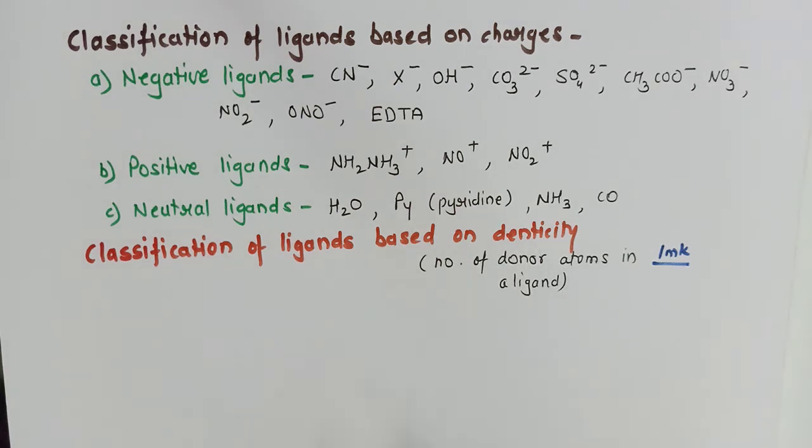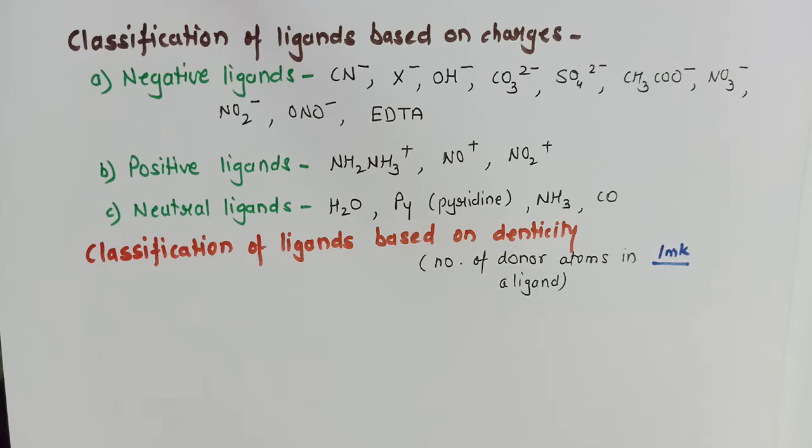I can also say the number of binding sites or the number of electron pairs that are donated. Suppose one bond is formed, two electrons are donated, or I will say one pair is donated. If two coordinate bonds are formed, that means there are two donor atoms, or two binding sites, or two pairs of electrons are donated.